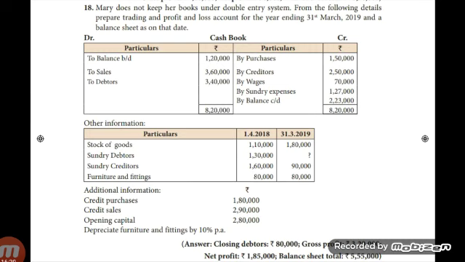Okay, profit and loss account debit side items. To sundry expenses 1,27,000. Next, to depreciation on furniture, show the calculation in inner column. Furniture amount, where is furniture? Okay, 80,000 into 10 by 100, amount 8,000 in outer column. Then no more transaction, find the balance, you will get a net profit 1,85,000.